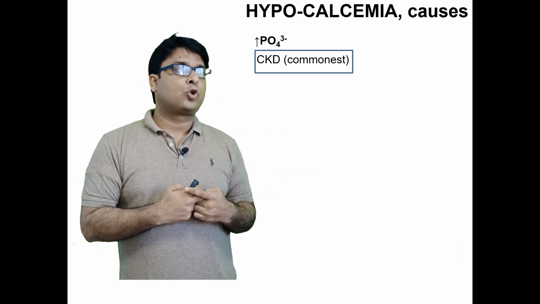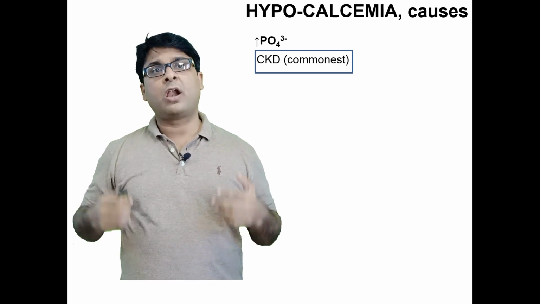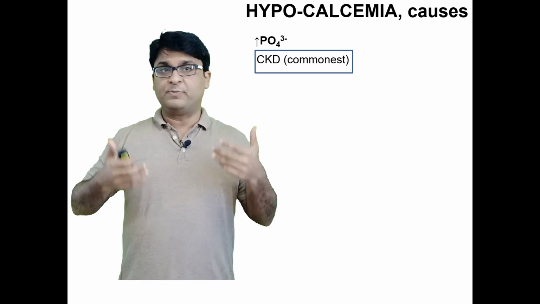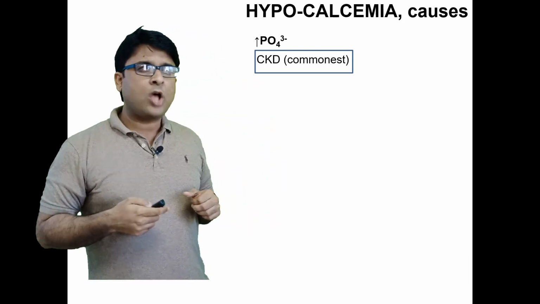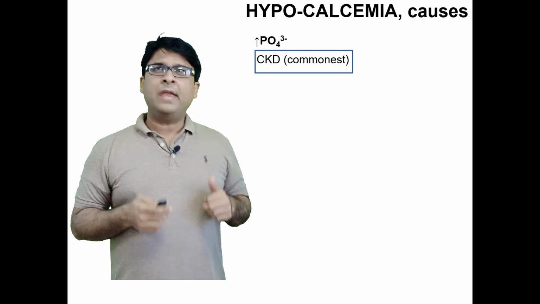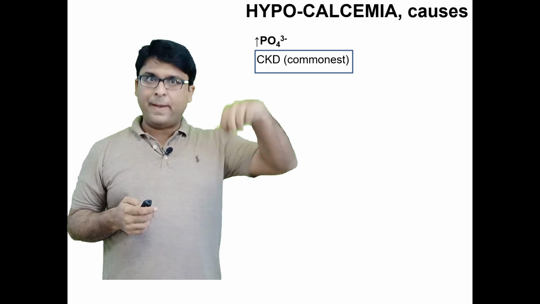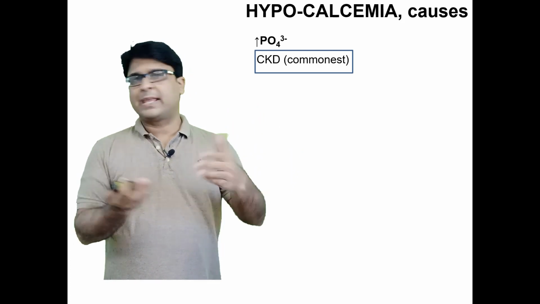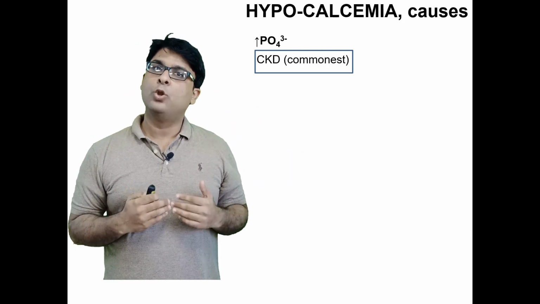Okay. So most common cause is chronic kidney disease. In chronic kidney disease, there are high serum phosphate levels, which bind to calcium and lead to hypocalcemia. That's the most common cause. Other causes include, think about it. If there is a condition where parathyroid hormone levels are low, then the calcium levels will be low by default. Now, what are the conditions when PTH levels can be low?